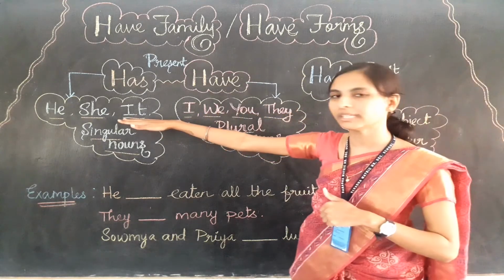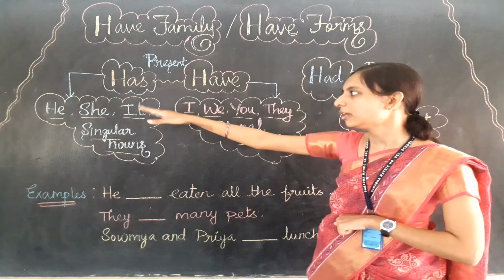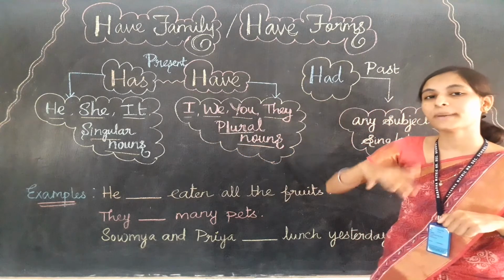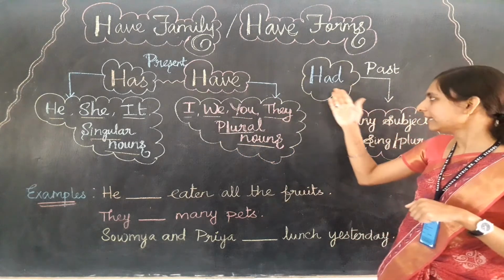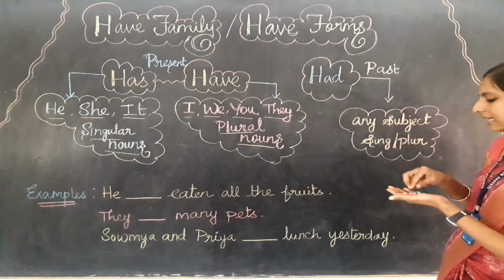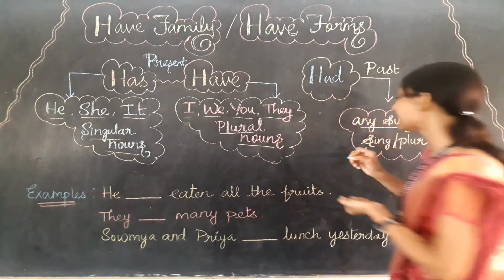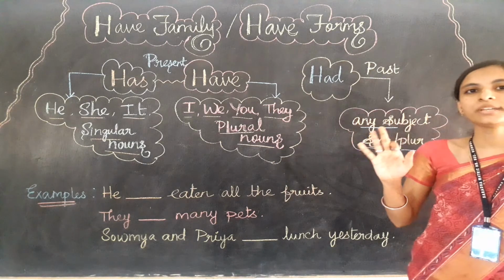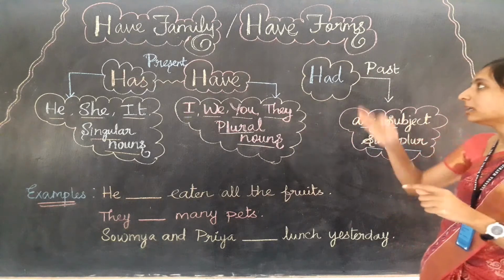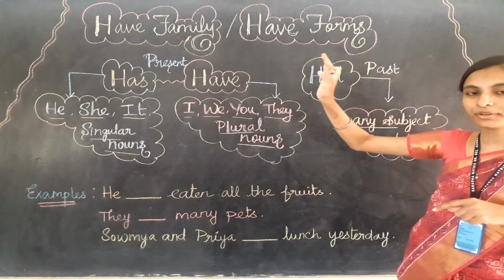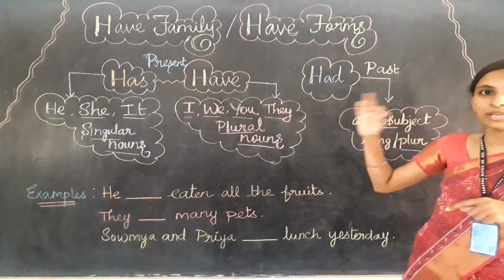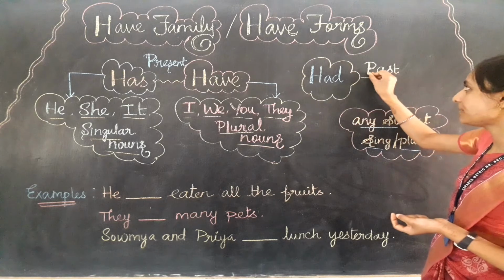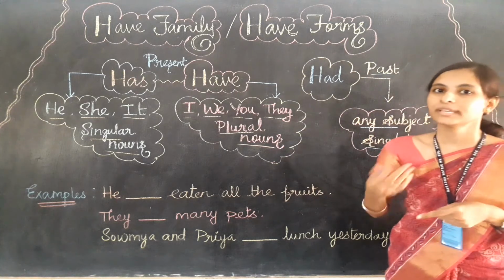If you are talking about the subject it in the past event, you can use had. Suppose you are talking about the subjects we and you in the past time, you can use had. So had can be used with any subject, whether singular or plural. Whenever you are talking about a past time event with the verb have family, you have to use had only. So had can be used with any subject, but only for the past time event.